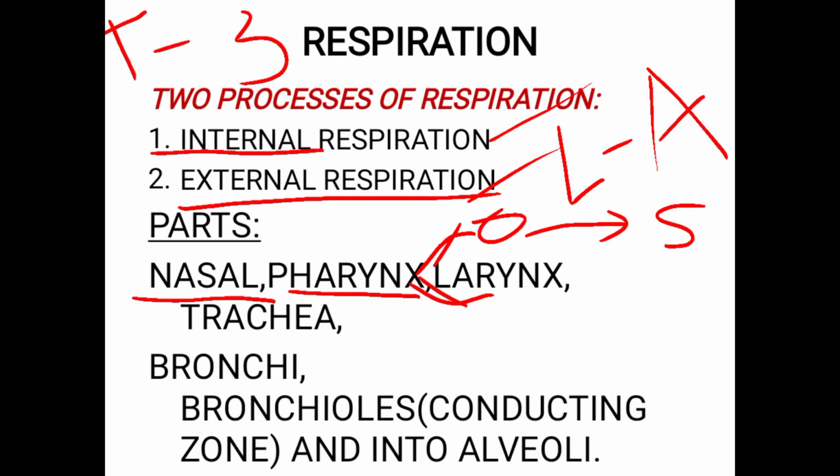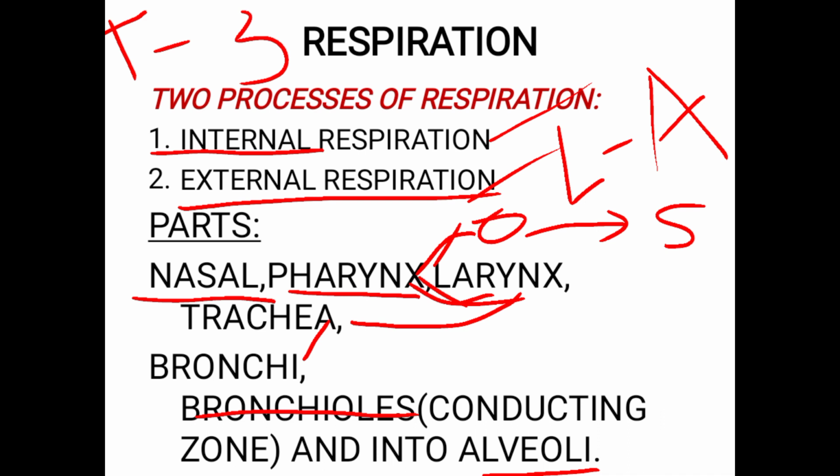But here we will deal with the pharynx, then larynx, then trachea, bronchi, bronchioles, and at the end the alveoli. The alveoli is very important because it is the structural and functional unit of the respiratory system, and the gas exchange takes place only between the alveoli and the blood vessels.